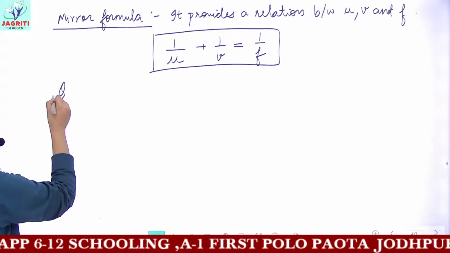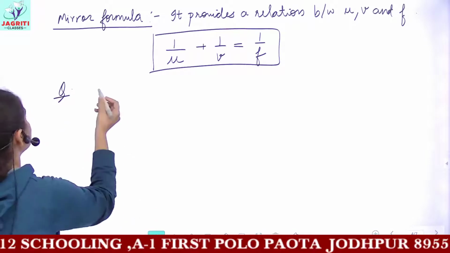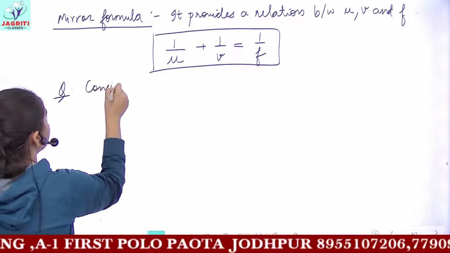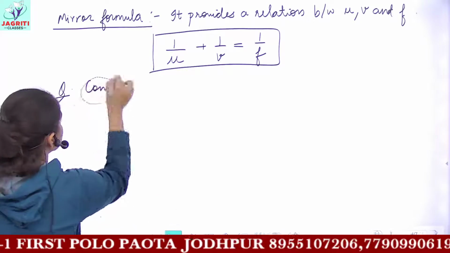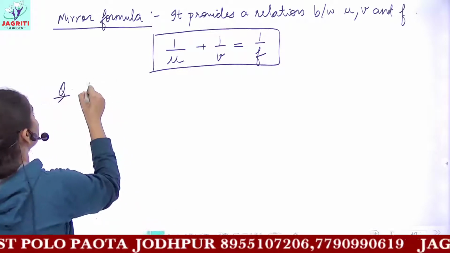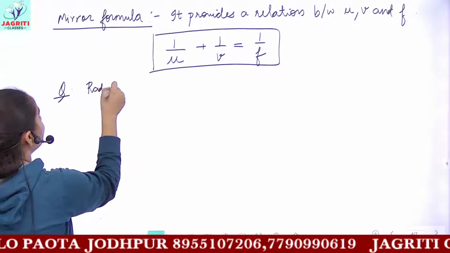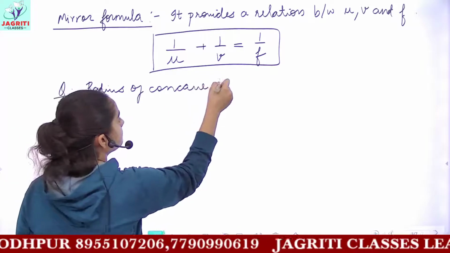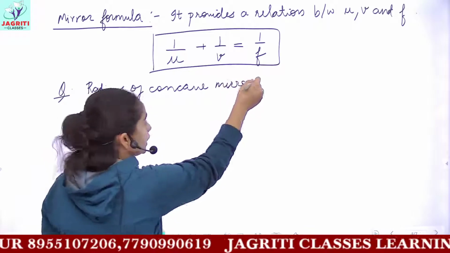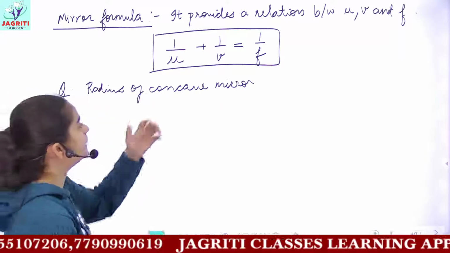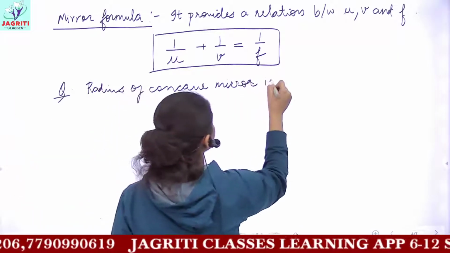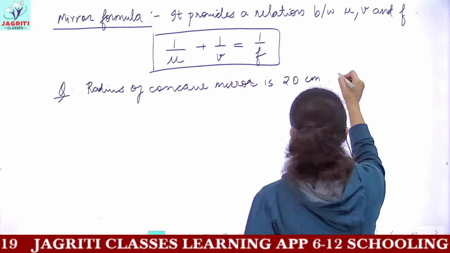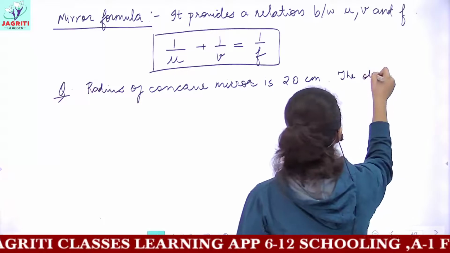Now let's suppose you are given a question. Considering a concave mirror, the radius of the concave mirror is 20 centimeters.